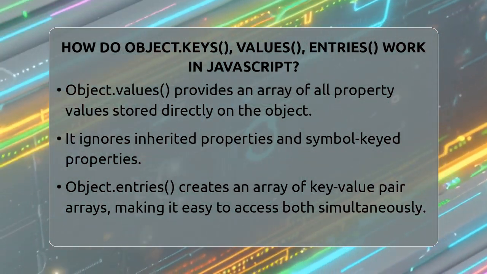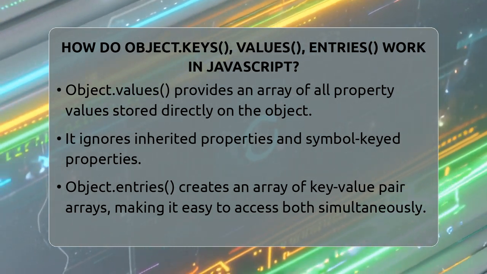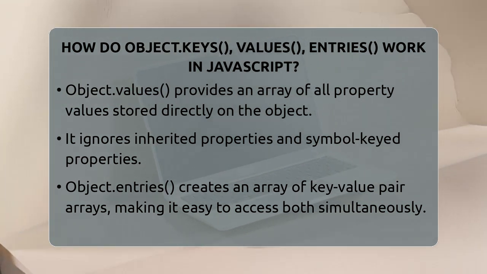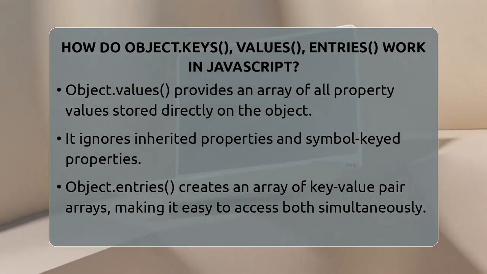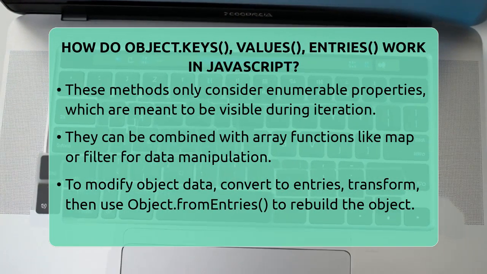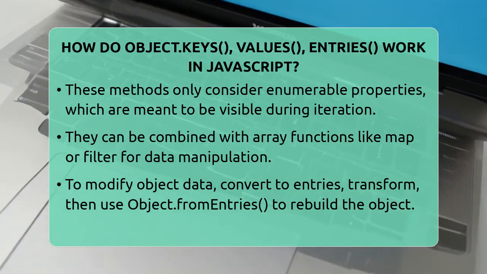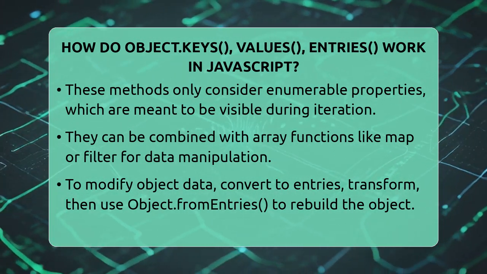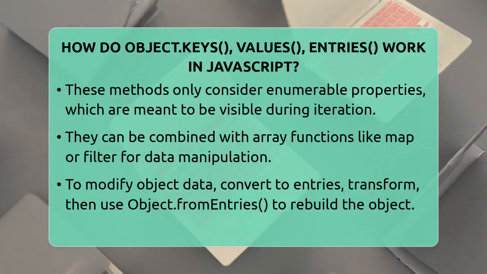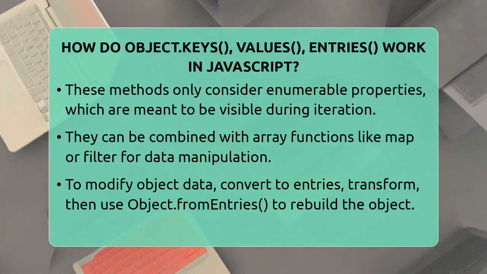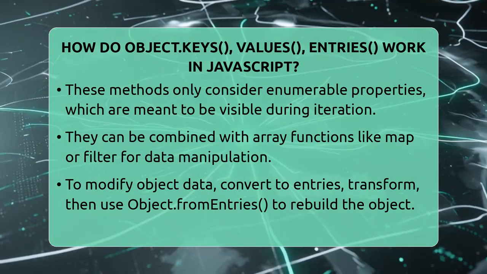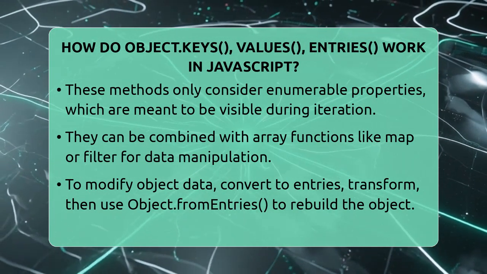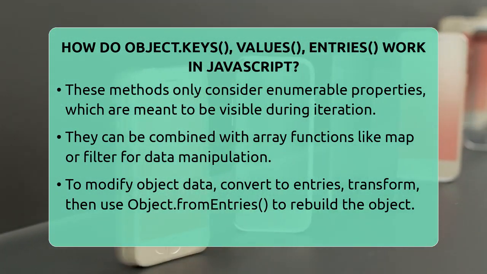Object.entries is like having a list of pairs showing both the label and the item together. It gives you an array of arrays where each inner array contains a key and its corresponding value. For example, with the same person object, Object.entries will produce an array with name, Alice, and age, 25. This makes it easy to loop through both the property names and their values at the same time. You can even use destructuring to make this process smoother, like pulling out the key and value directly in a loop.